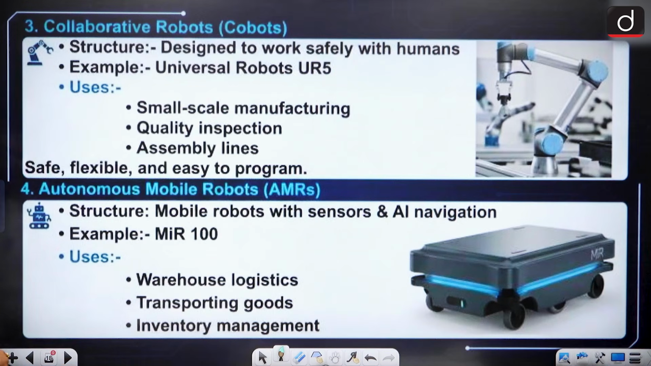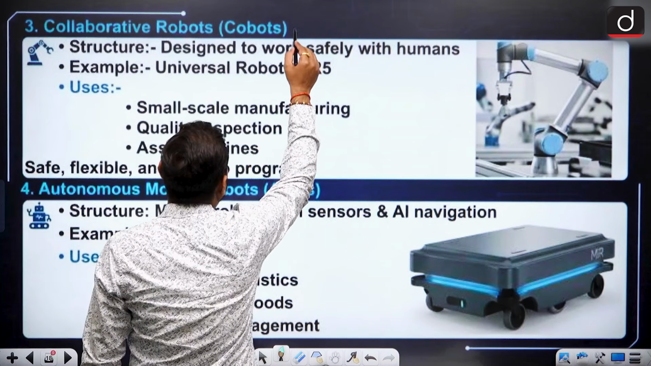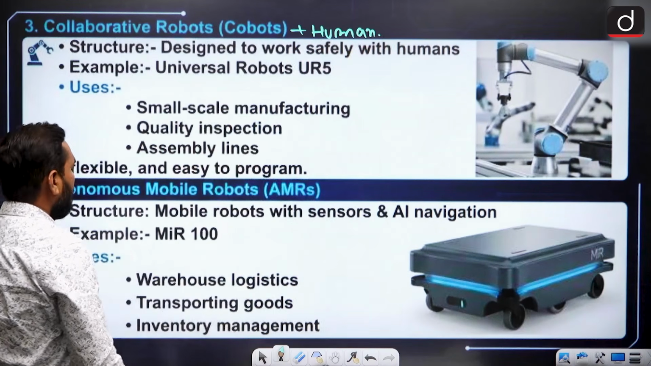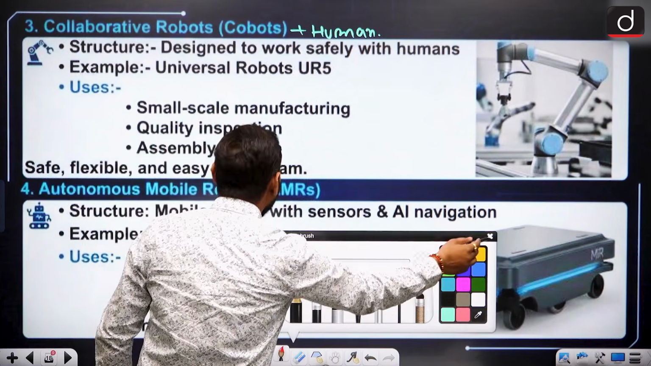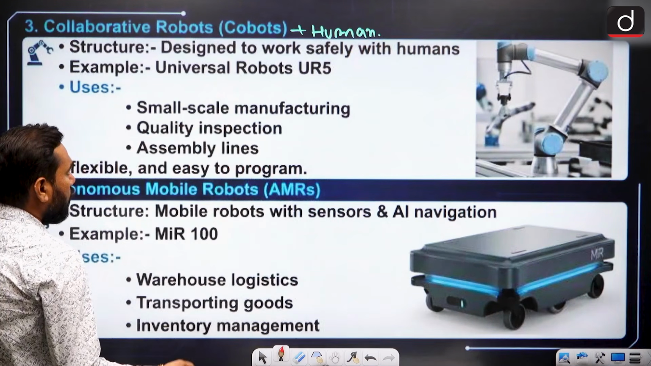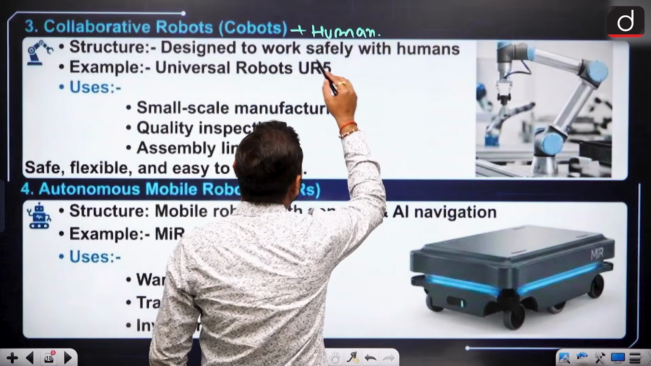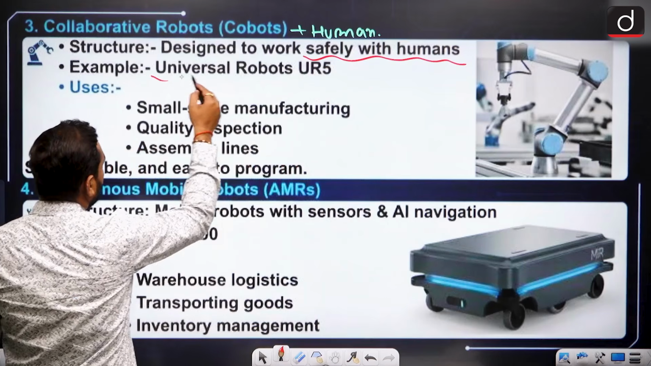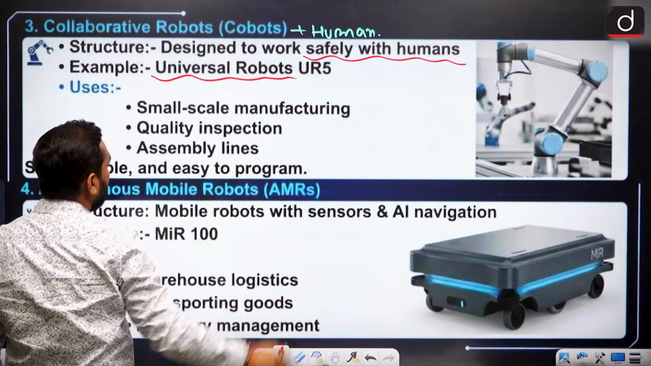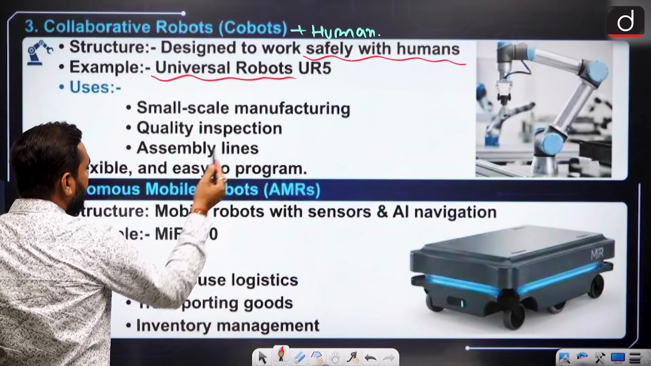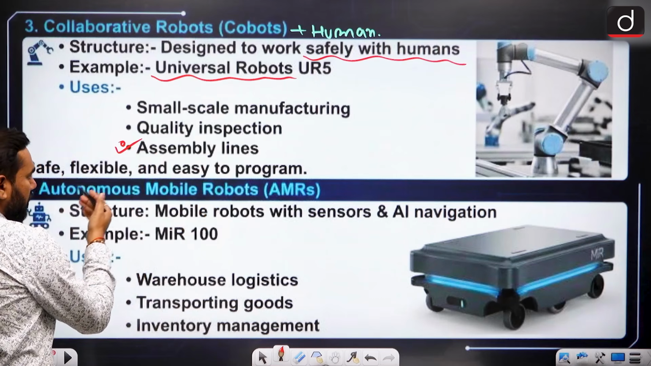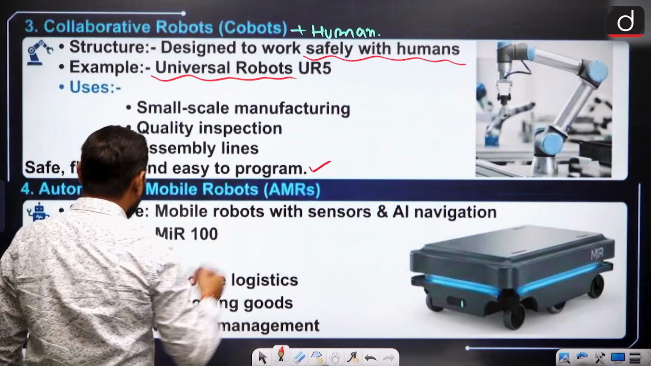Now, if we talk about the collaborative robot, that is called a cobot. Cobot means they can work with humans. So they can coordinate with the human. And if you go with the example, the first one is designed to work safely with humans. Example is your Universal Robot. You can see the example. This can be used in your quality inspection and assembly line, always a beneficiary area. This can be safe, flexible and easy to program.